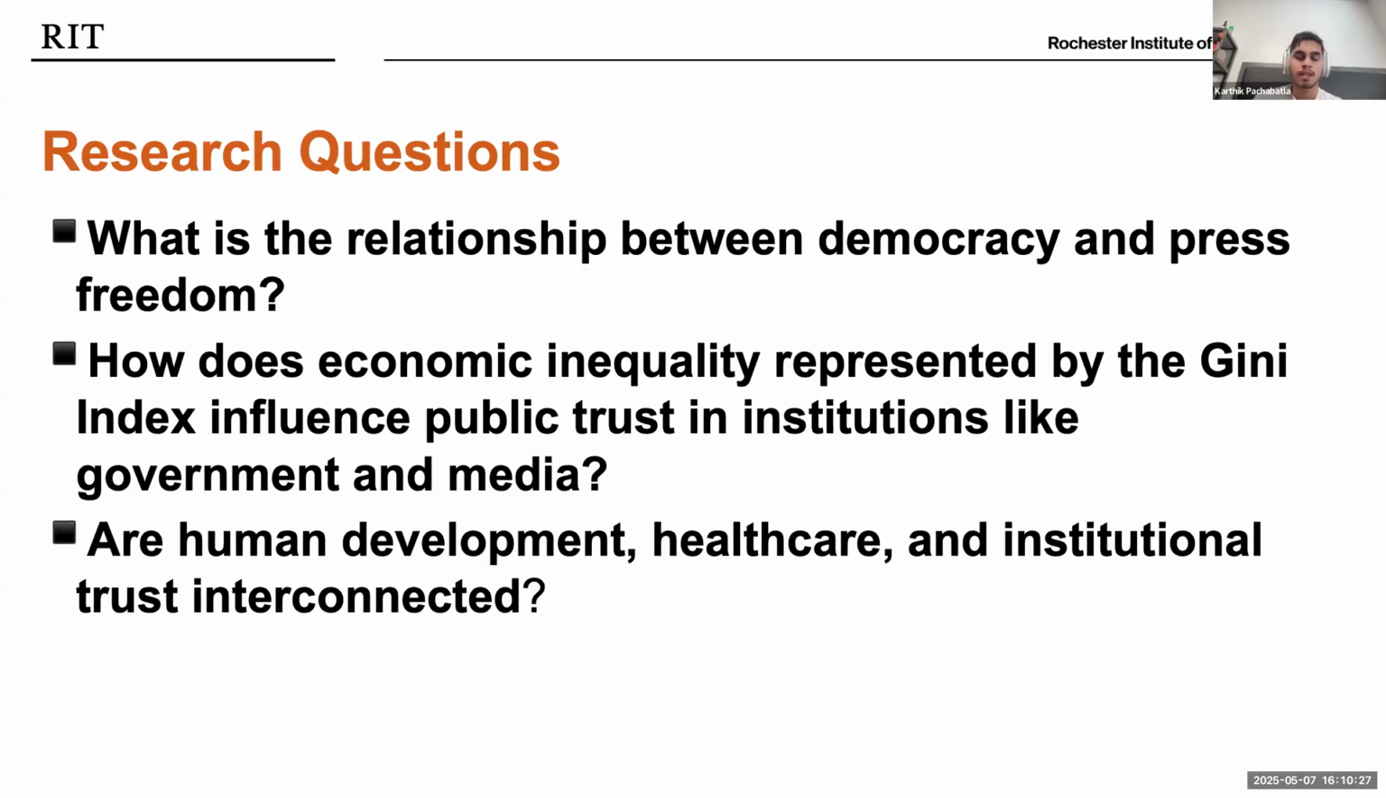Second, we looked at economic inequality, measured using the Gini index, and asked, does greater income inequality reduce public trust in institutions, such as government and media, even in democratic nations? Third, we zoomed out to consider broader indicators like human development, access to healthcare, and institutional stability. We wanted to know, do better living conditions and stronger public systems lead to higher levels of trust in government? These three questions guided our entire project and shaped how we analyzed the data and built our visualizations.